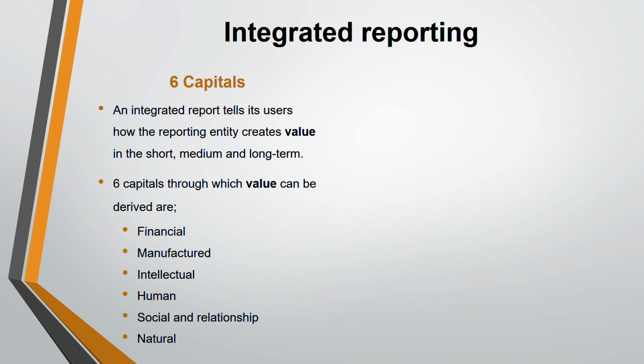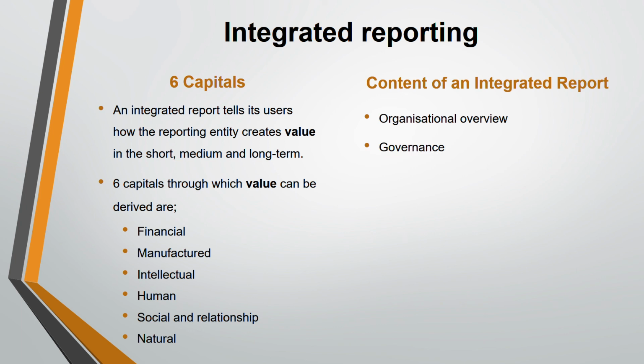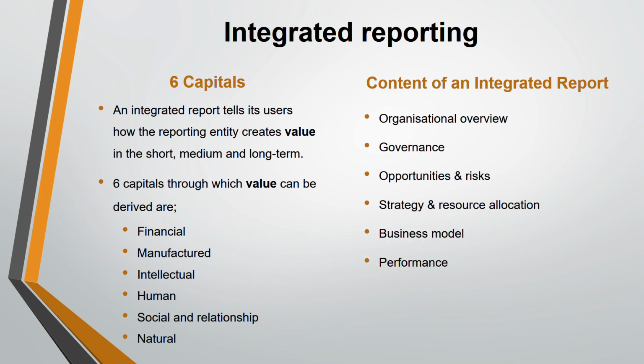Now we are moving on to the content of an integrated report. So what is the content? It covers organizational overview, governance, opportunities and risk, strategy and resource allocation, business model, performance, and future outlook.